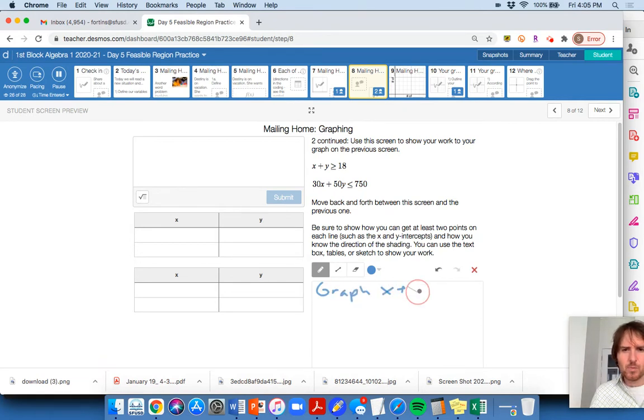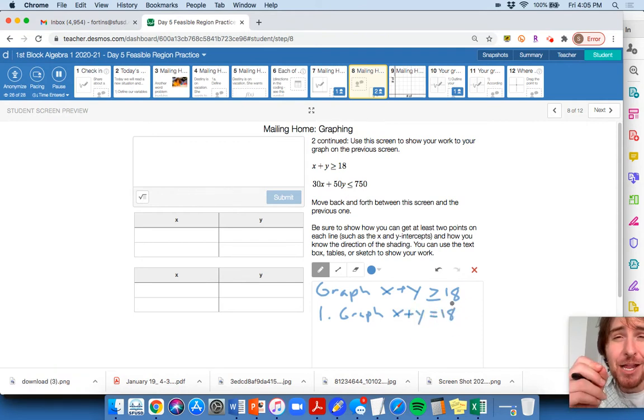x plus y is greater than or equal to 18. Okay, so step 1, I'm going to figure out how to graph x plus y equals 18. Remember, we want to graph a line first, and that's going to be the boundary line, right? Boundary line is a vocabulary word, you know. It's going to separate our true solutions from our false solutions.